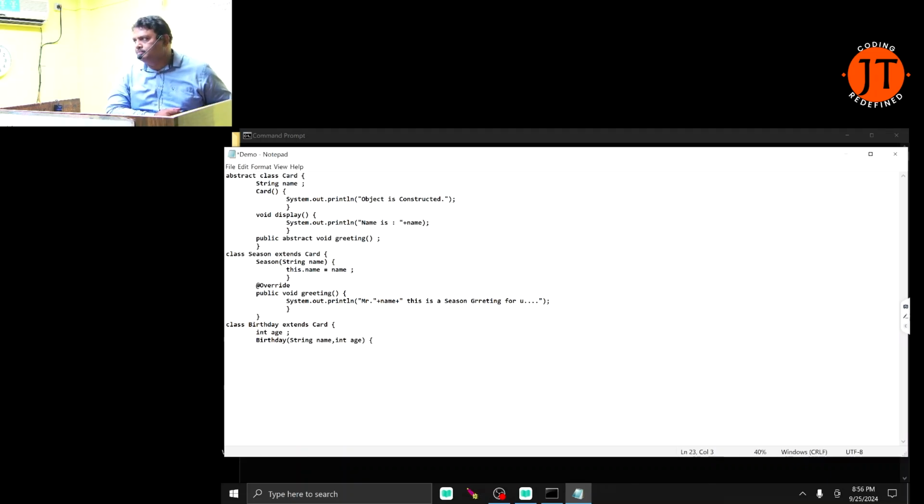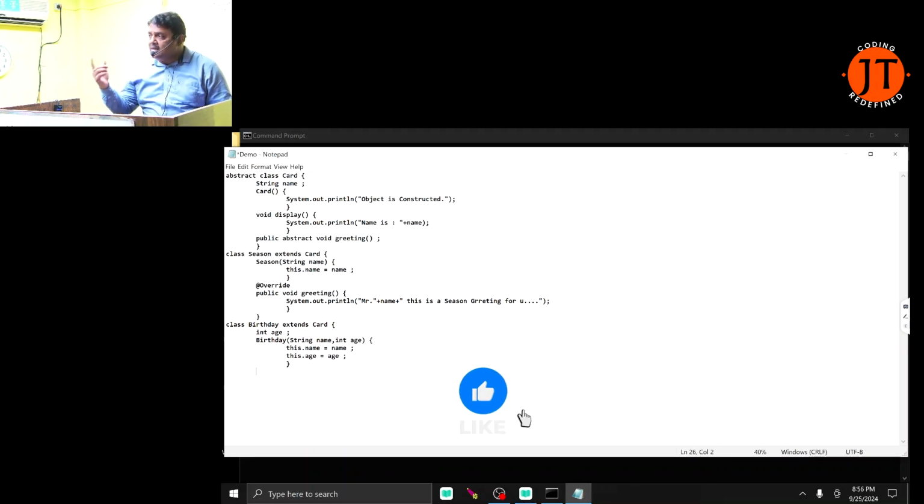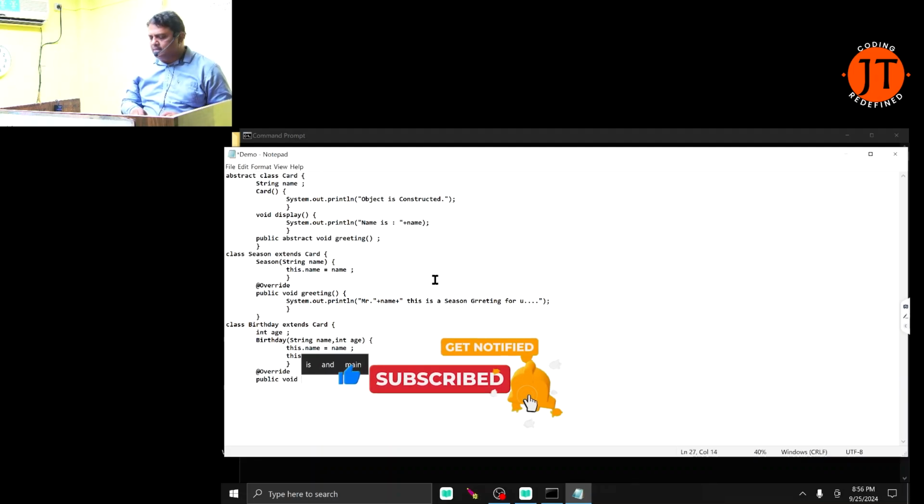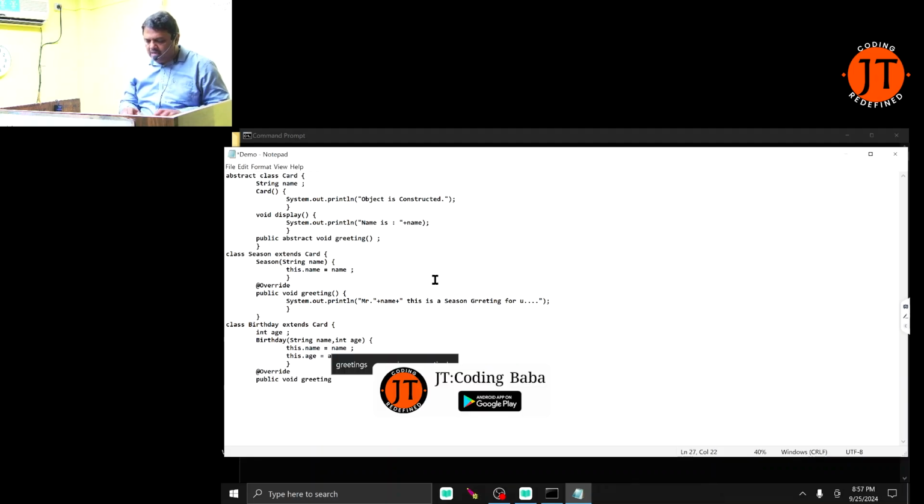When the instance variable name and the parameter name are the same, how can I differentiate it? this.name = name, and I write this.age = age. Birthday class inherits from Card, so it is bound to override which method? public void greeting. Here you see it is overridden.